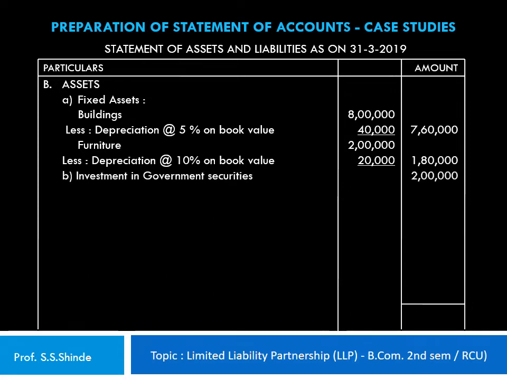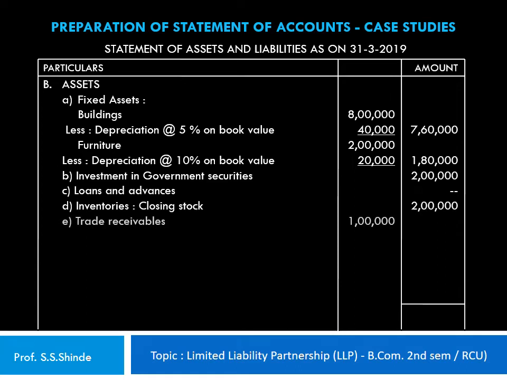The second item is the investment in government securities, 2 lakh rupees. Third, loans and advances: nil in this particular case. Fourth, inventories, that is the closing stock, 2 lakh rupees. Trade receivables in the inner column 1 lakh, less provision for doubtful debts at 5%, 5,000. So the net amount of 95,000 is shown in the outer column.